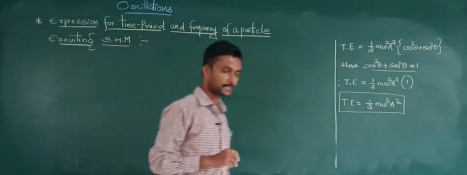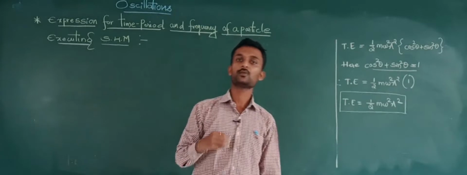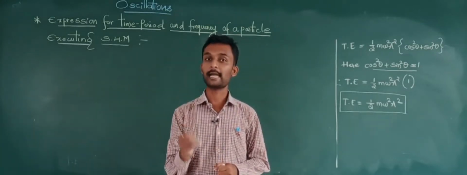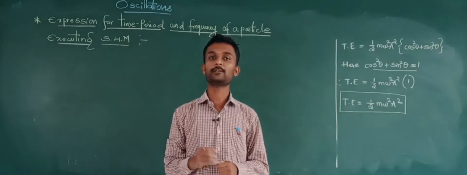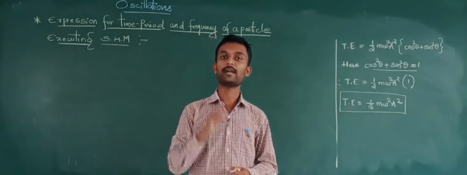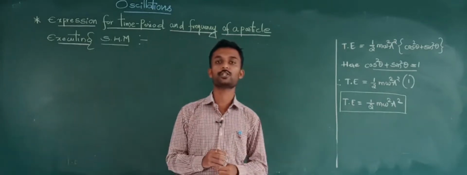As in yesterday's class we discussed time period and frequency. So what do you mean by time period? Time period is the time taken by the particle to complete one oscillation, or the time which is required to complete one oscillation is called time period. We can give two definitions.